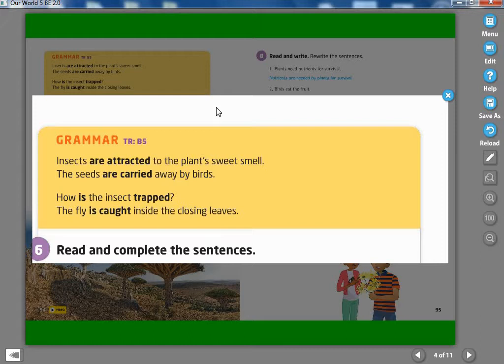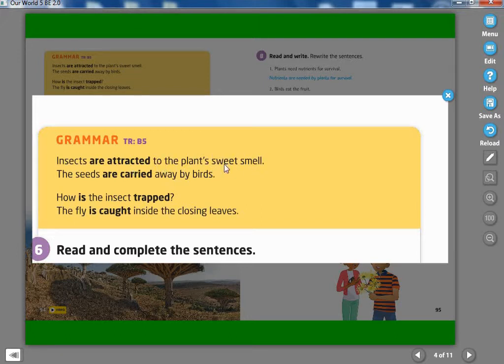Okay, as you remember, I taught you present passive. Present passive means that the object is more important, okay? Or if you don't know who the subject is, who did the action, we use the passive form. For example, read this sentence. Insects are attracted to the plant's sweet smell.